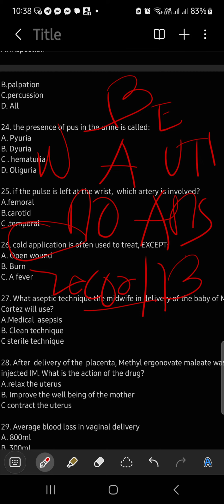Am I right? It's sterile technique. What number? 27. Oh, it's not a question anymore. 28.